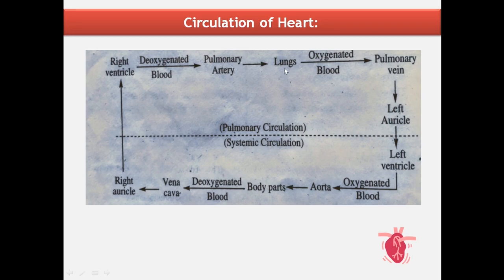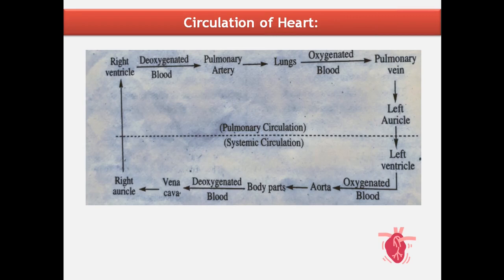In the lungs, with the addition of oxygen it becomes oxygenated blood, and this oxygenated blood reaches the left atrium via the pulmonary vein. From the left atrium it goes to the left ventricle, and from the left ventricle this oxygenated blood goes to all the body parts through the systemic artery or aorta. This is briefly about the circulation of blood in the heart.